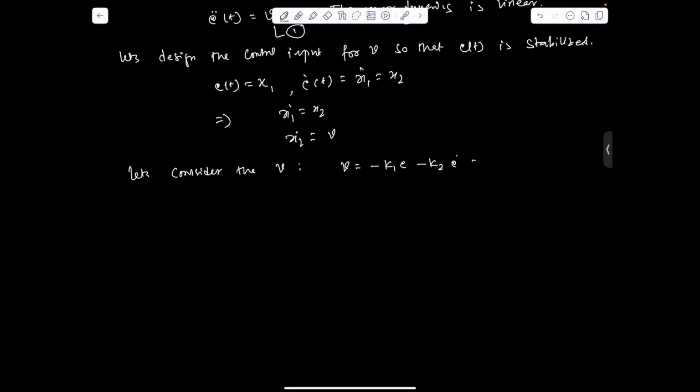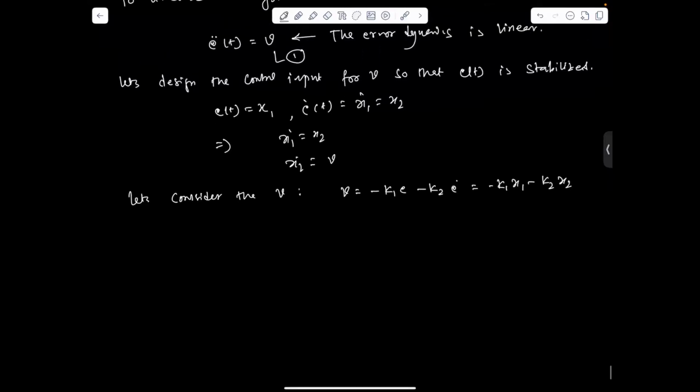This you can also write as minus k1 x1 minus k2 x2. It is up to us how we proceed in designing the control for the system. If you substitute this v in the system, our system will be a stable system.